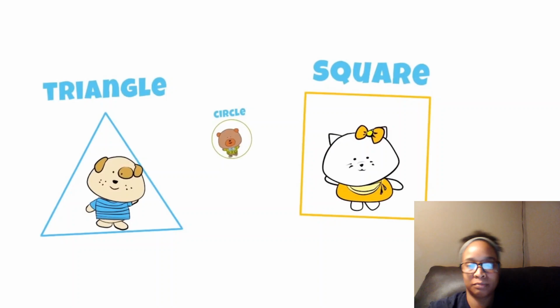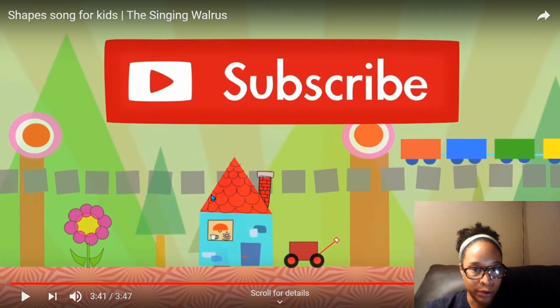Okay, so that was our 2D shapes. We talked about squares. All of the sides are the same size. Circle goes around and around. Triangle, 3 sides. 1, 2, 3. And rectangle. Where's rectangle? Oh, here's a rectangle. 2 long sides and 2 short sides. And actually, here's the other rectangle, little wagon. So we have been learning about our shapes, 2D and 3D.